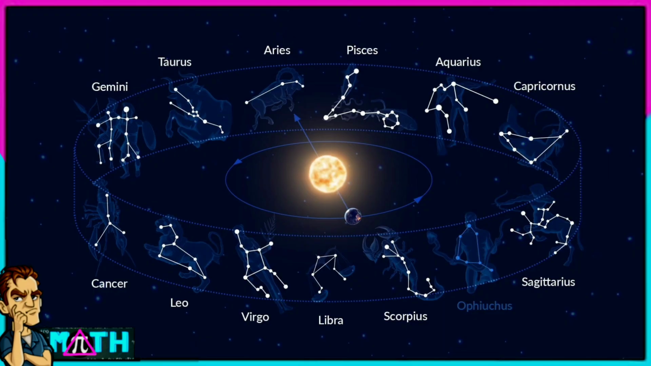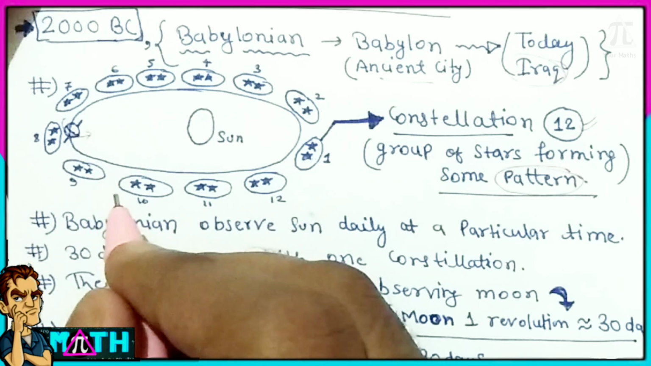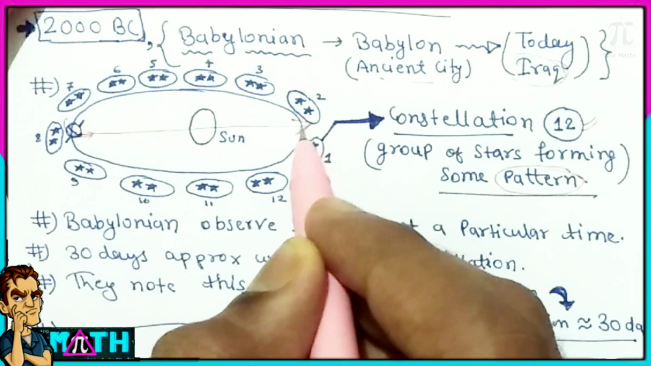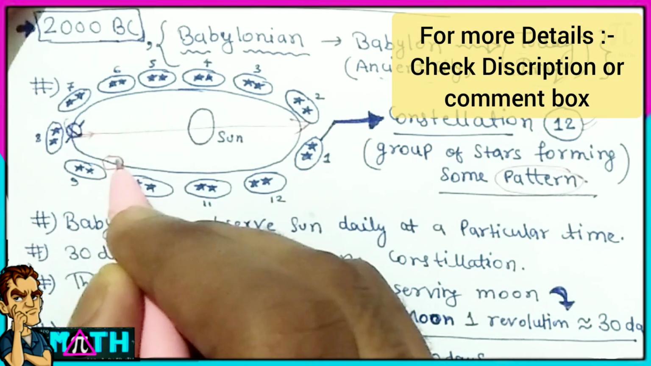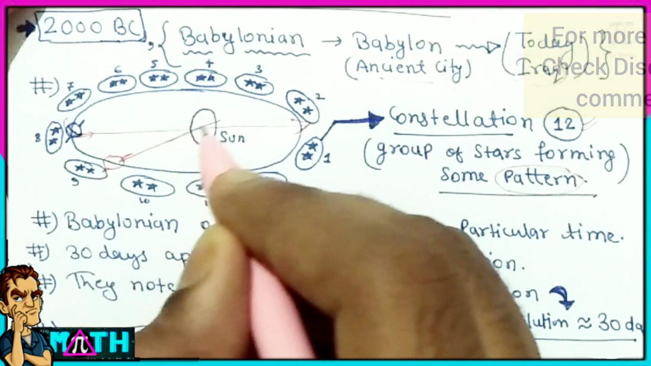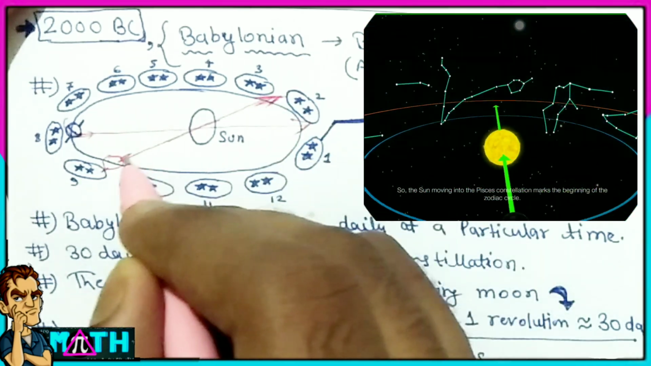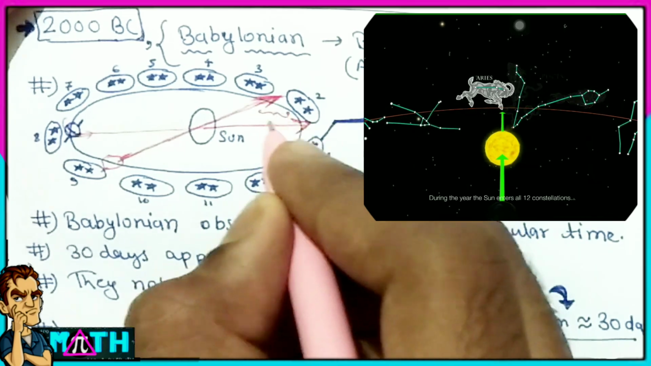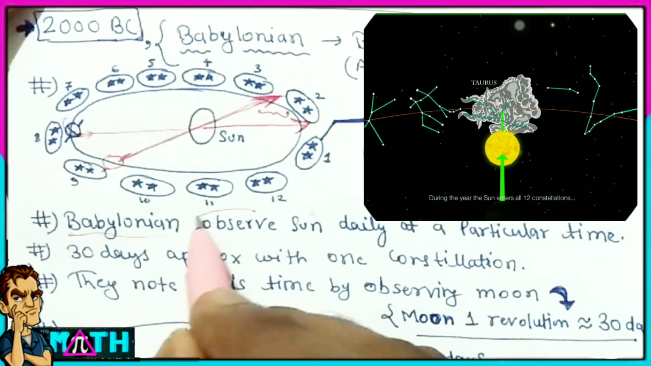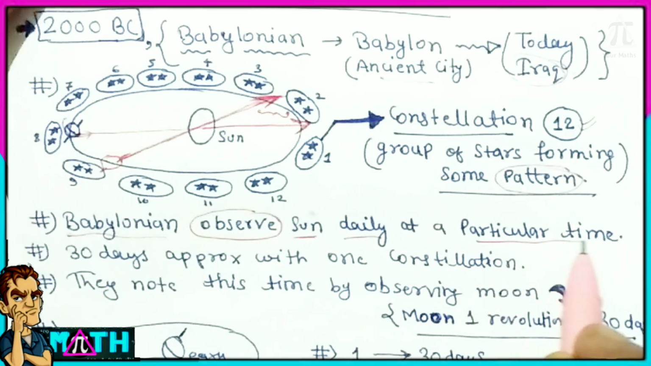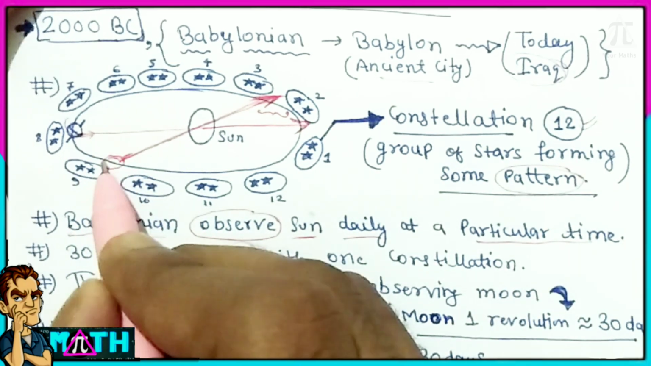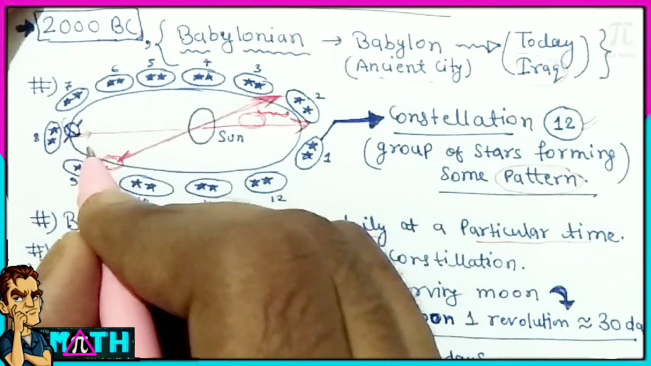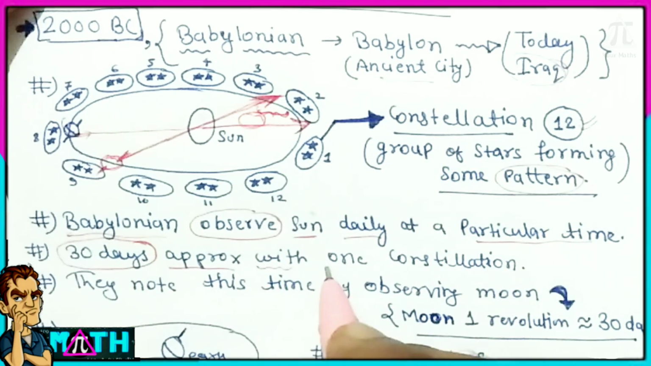Now every day the Babylonians observed the sun and found that there is a constellation behind it. A special type of constellation is behind it, and when the Earth moves ahead, after approximately 30 days, they saw the constellation going back and a new constellation, a new pattern or group of stars, coming. So the Babylonians observed the sun daily at a particular time, so that they could find how much time the sun stays with one constellation, and that is approximately 30 days.